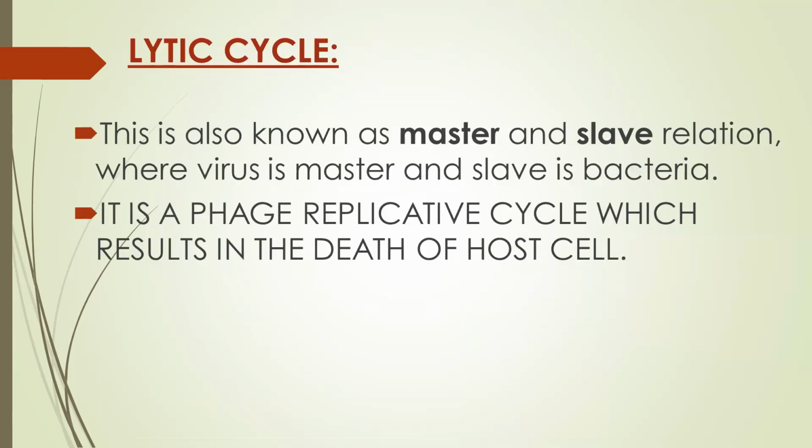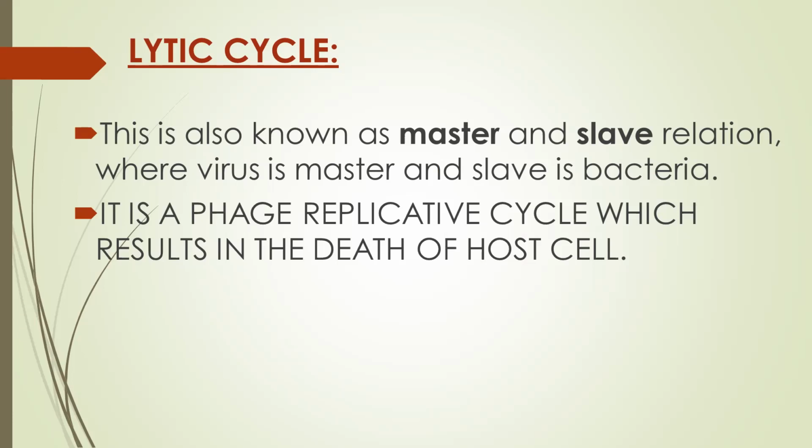In the case of the lytic cycle, which is also known as the master and slave relation, the virus is the master and the slave is the bacteria. It is a phage replicate cycle which results in the death of the host cell. In the lytic cycle, there is death of the host cell. There is a burst and death of the host cell.